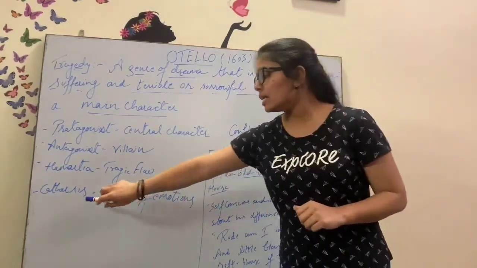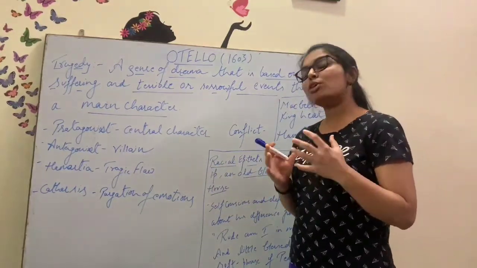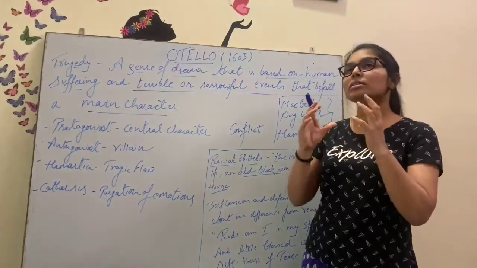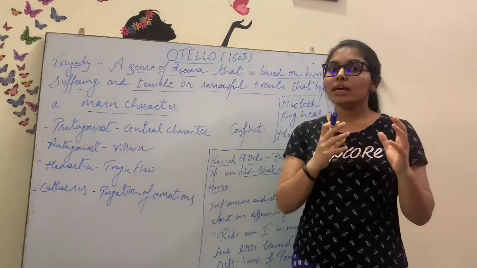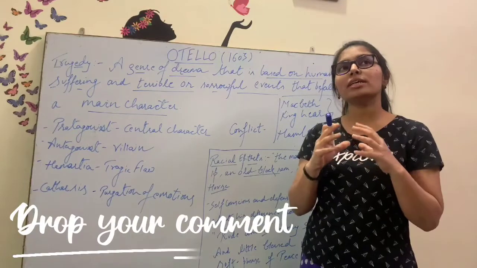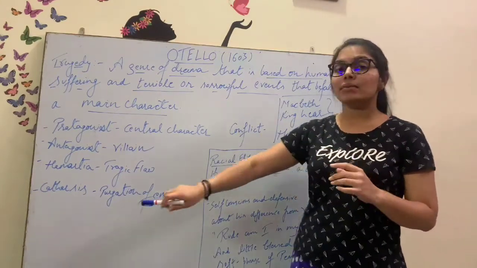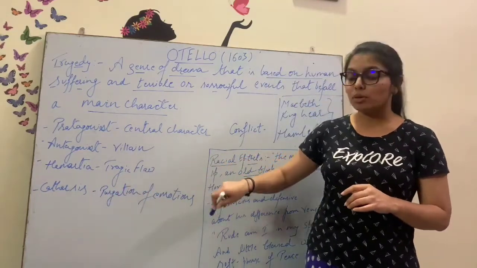Okay, then catharsis. According to Aristotle, when he was writing this theory of tragedy, as I forgot to tell you, the origin of tragedy is from Greek. Greeks had their own tragedy, and these were tragedies of revenge. So here he has given the concept of catharsis. Catharsis means purgation of emotion.